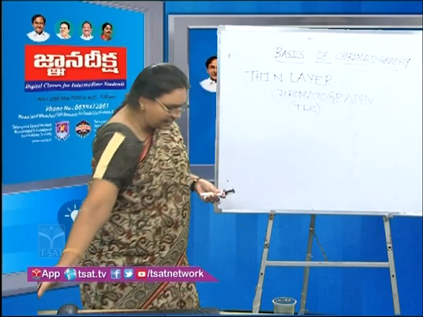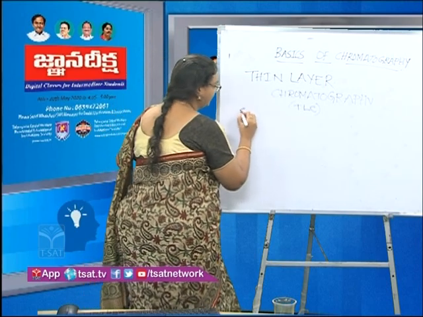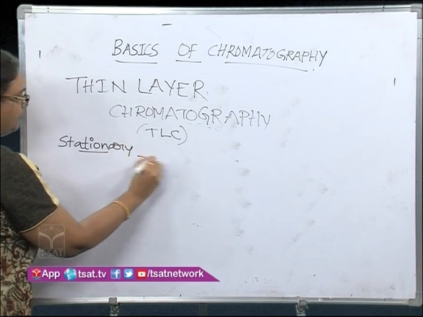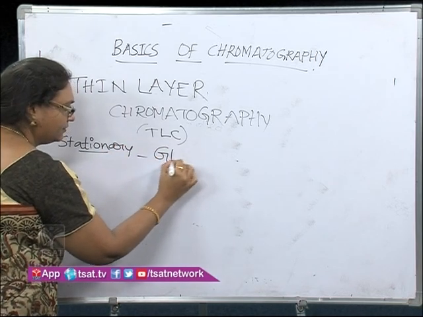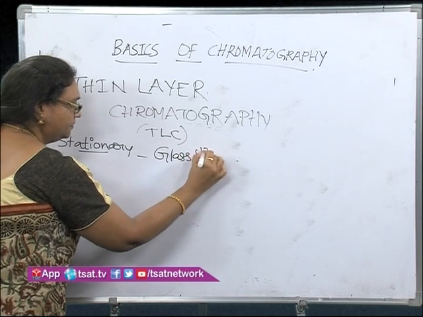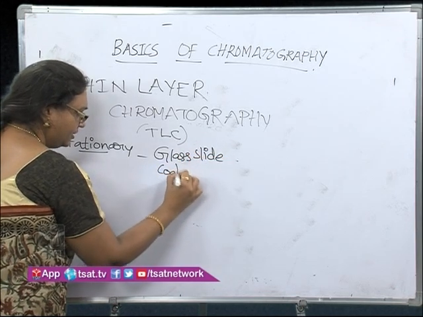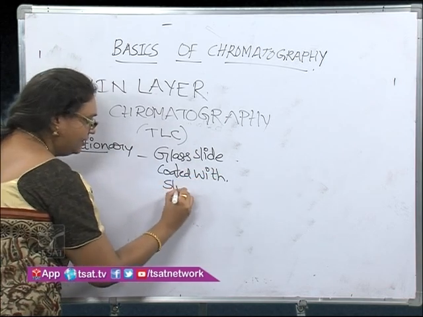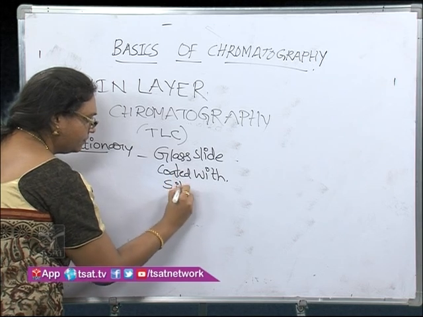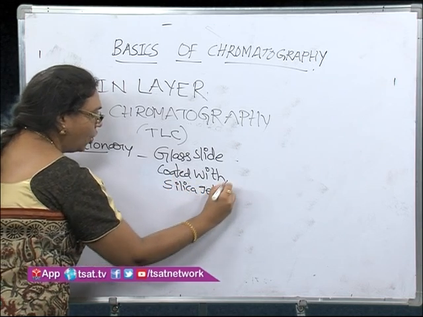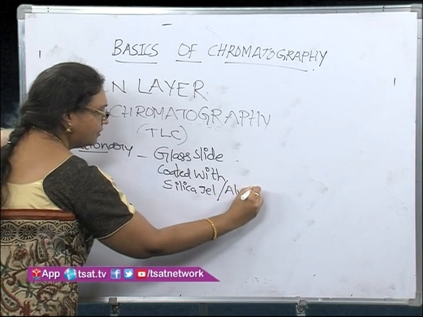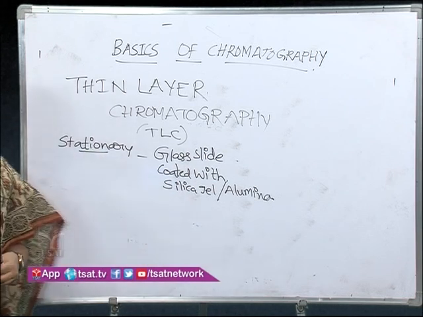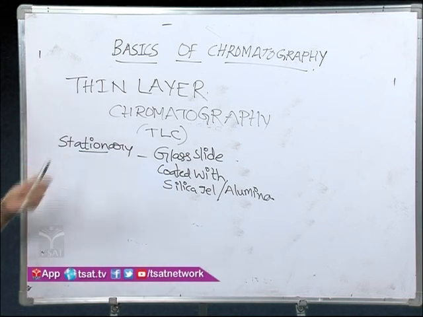The stationary phase used here is a glass slide coated with silica gel or alumina. So the glass slide coated with silica gel or alumina is used as a stationary phase here.